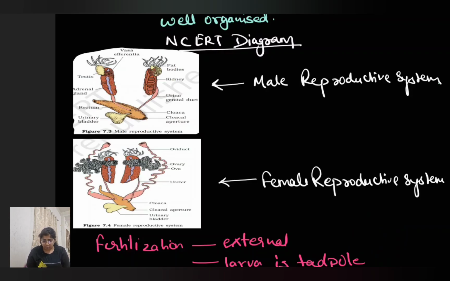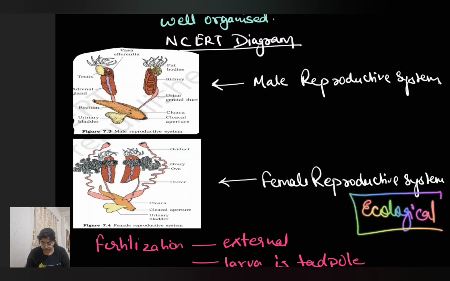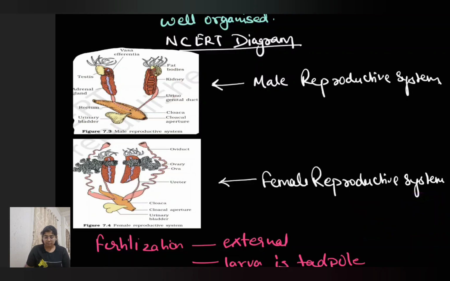Now coming on to the importance. So the frog is important ecologically also because it is a major portion of the ecosystem. It forms a major trophic level in the food chain. It eats insects, keeps the environment clean, and it is also important economically because it is used as food in several parts of the world. Its muscular legs are used as food. So this was all about the frog.